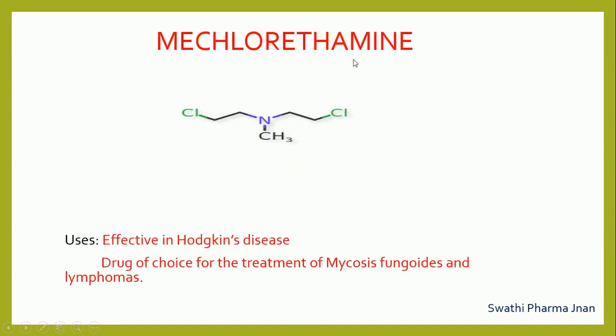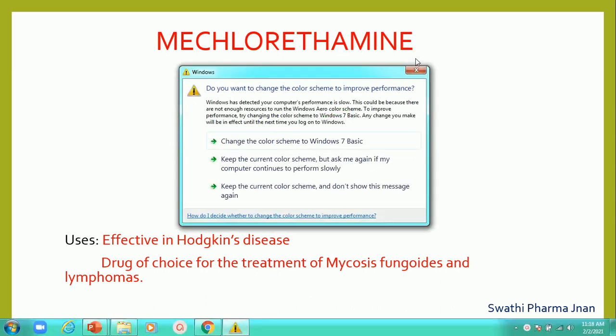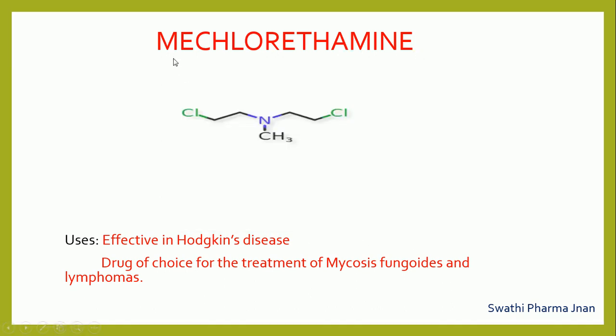First structure under alkylating agents is mechlorethamine. Me indicates methyl group, chlor indicates chloro group, eth indicates ethyl group. Here how many ethyl groups are attached? Two ethyl groups are attached to the central nitrogen. So that's why amine here. So totally the structure can be written by the name itself. Me indicates methyl, chlor indicates chloro groups, eth indicates two ethyl groups, amine indicates the central nitrogen atom.